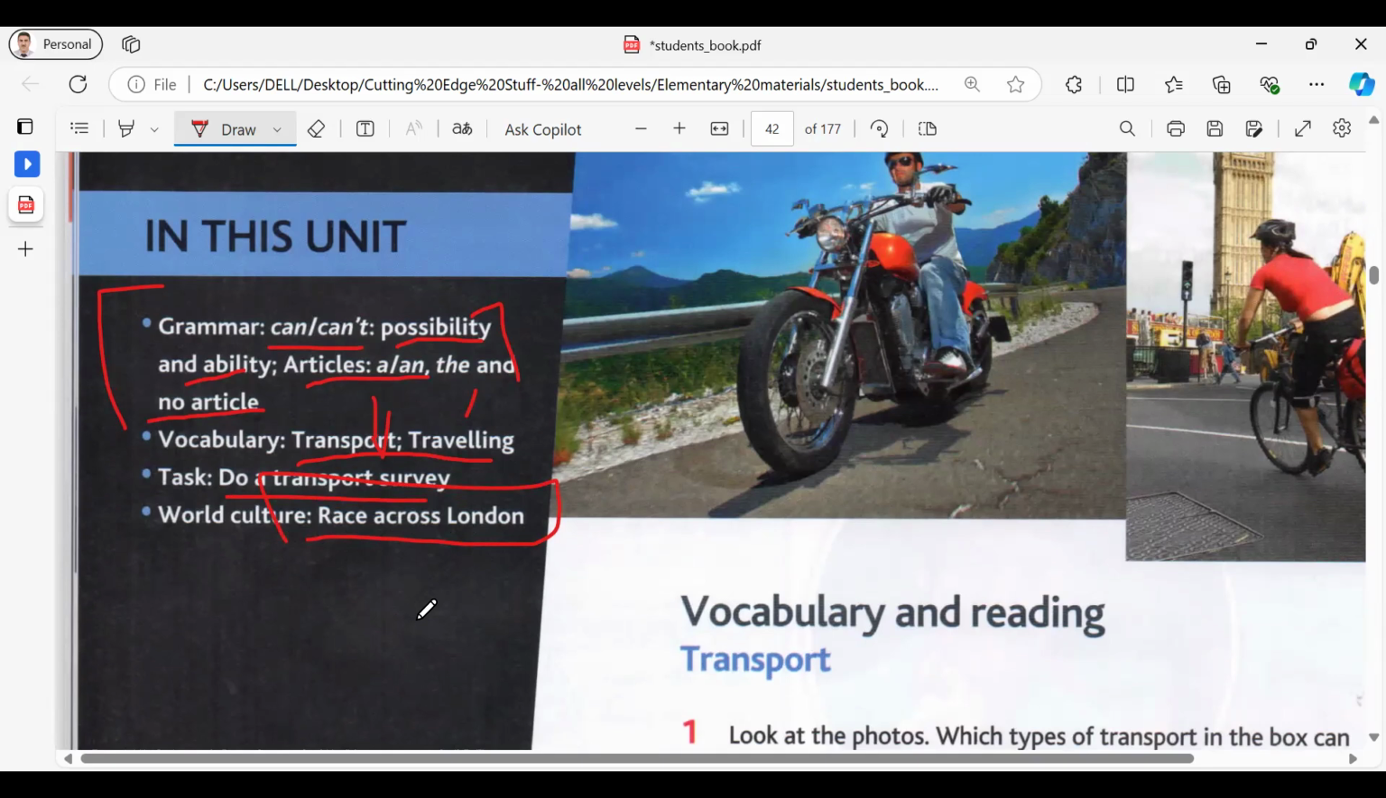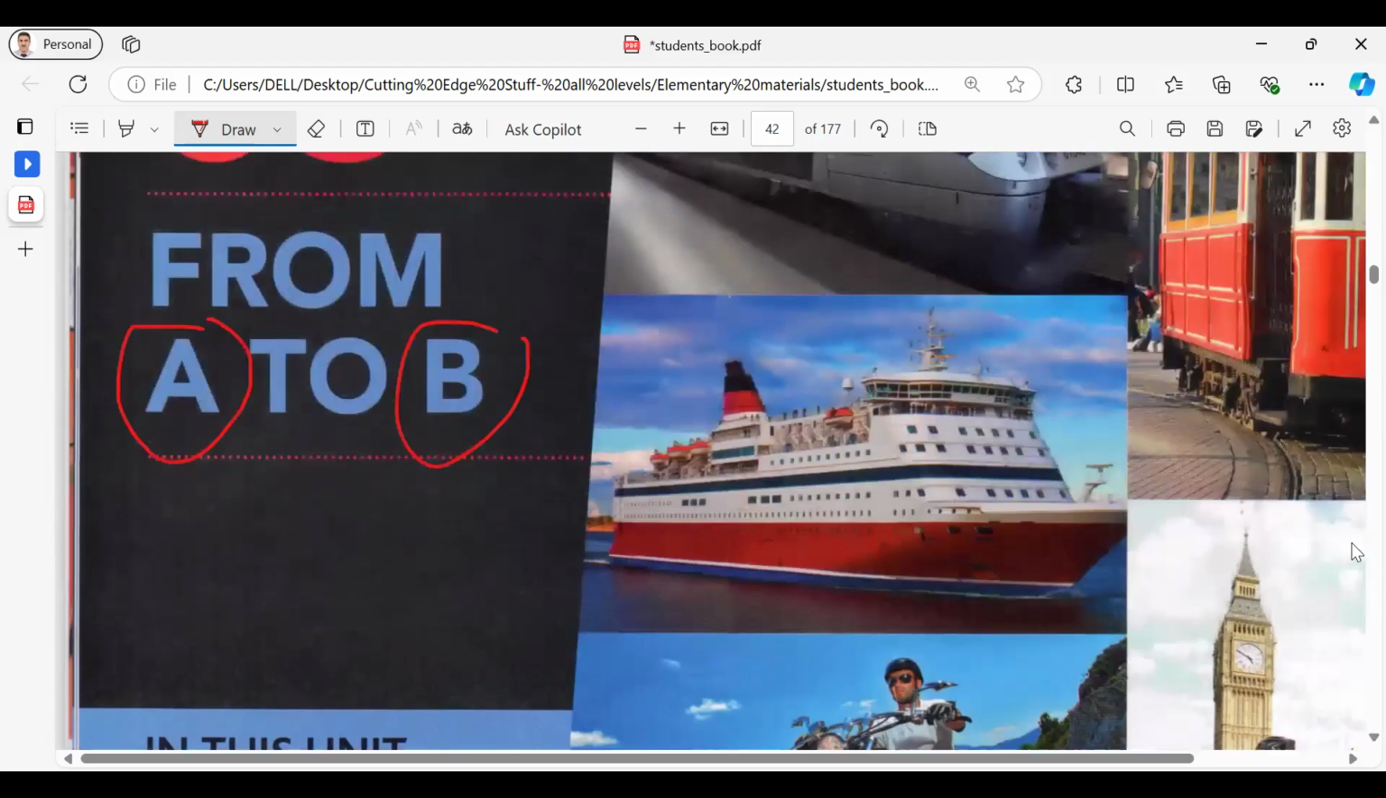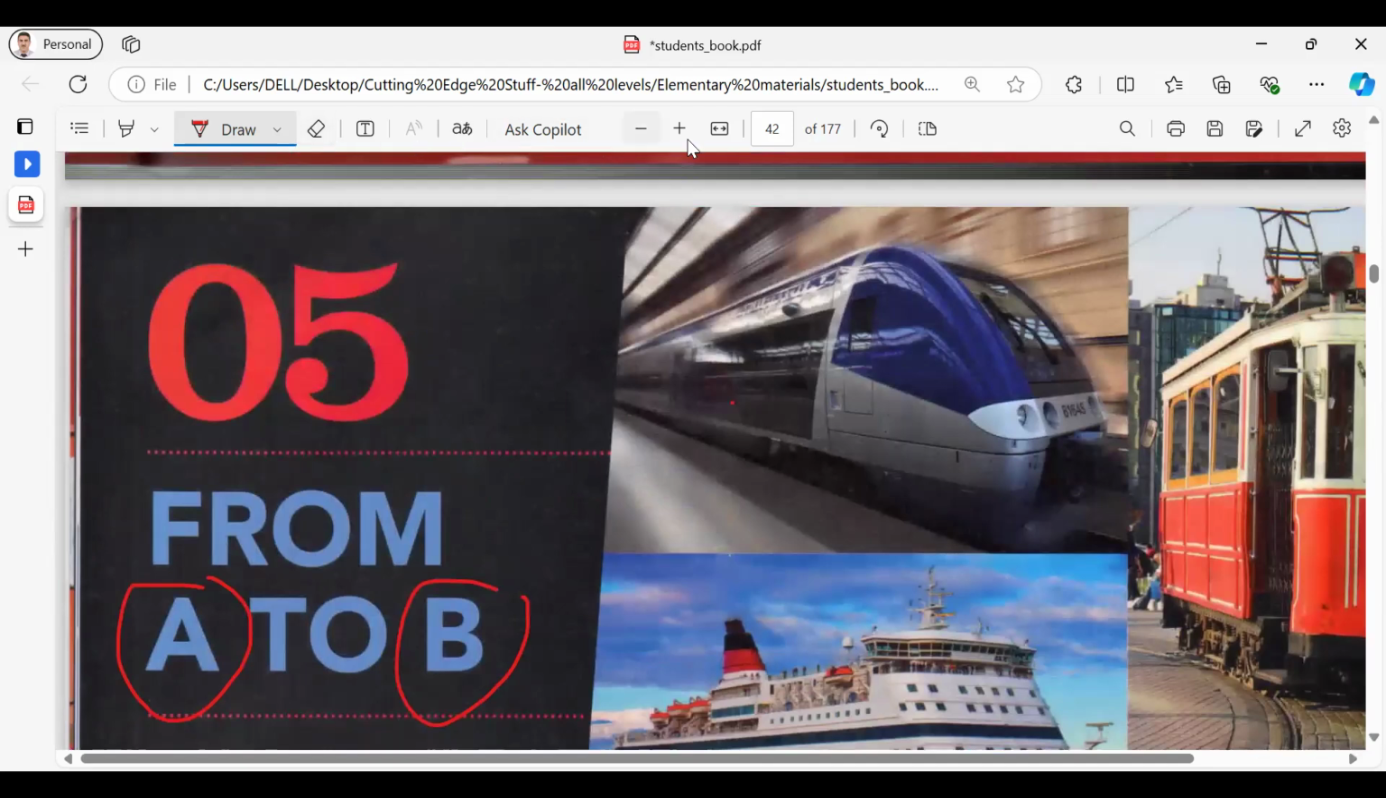Right? So it seems a really fantastic unit. It's informative. It's full of information about transport. But before we start, Jude, let me ask about your own likes about traveling.